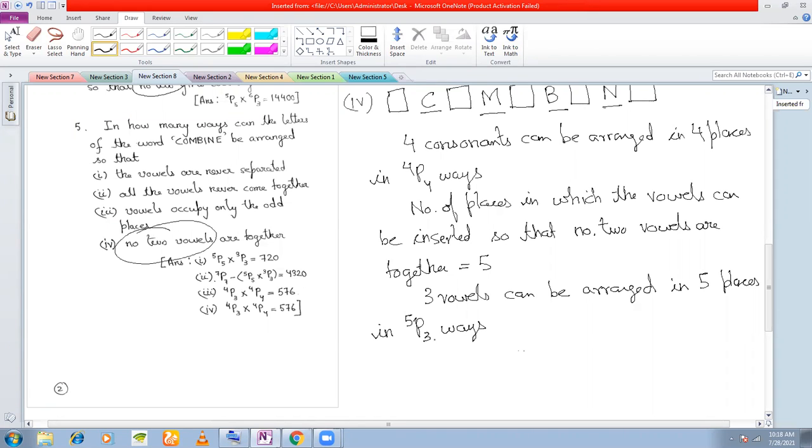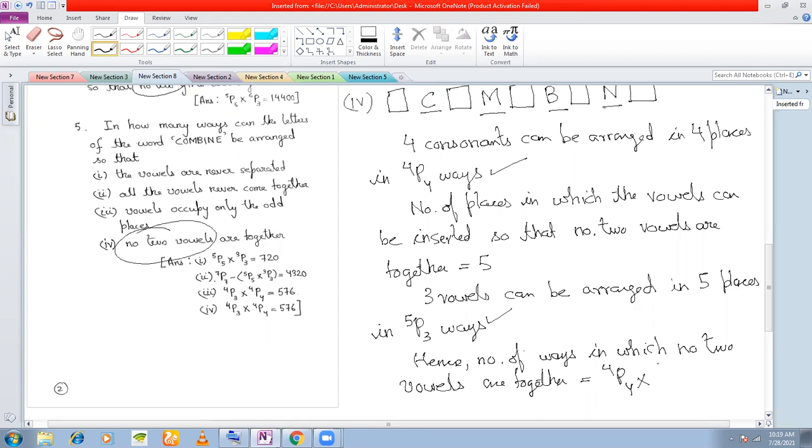Okay. So that means, hence the number of ways in which no two vowels are together is equal to, first you have 4p4, so 4p4 into 5p3.